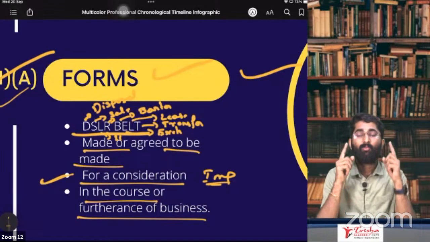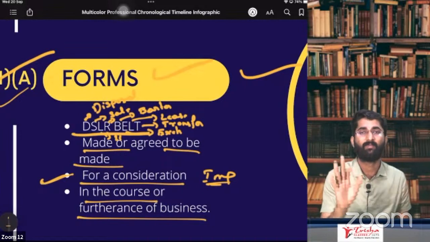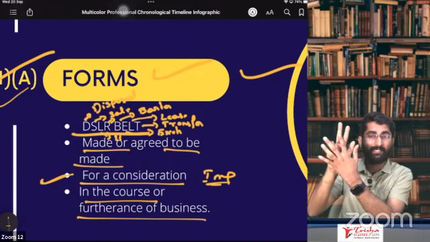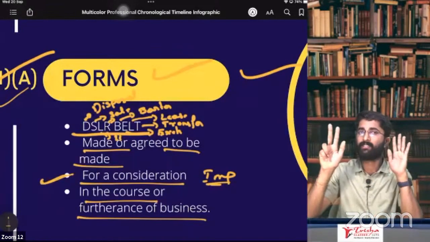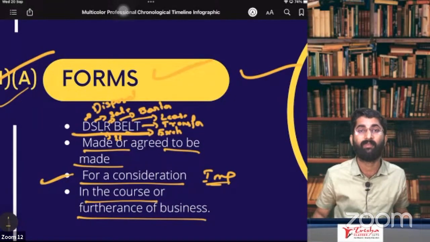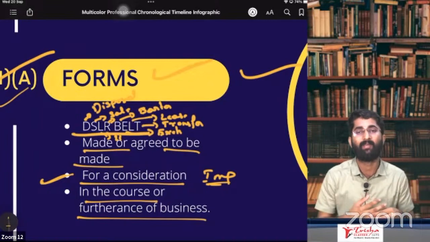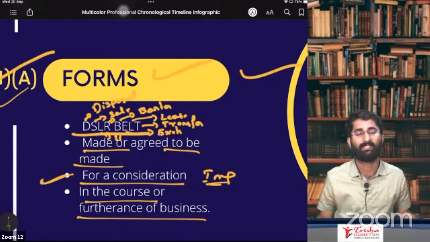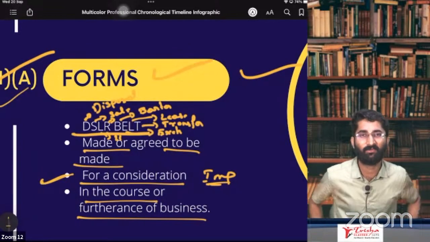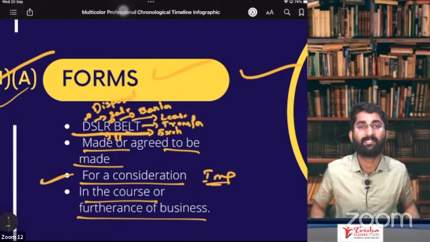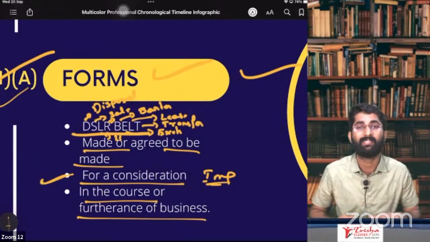See, what is supply as per section number 7, subsection 1, clause A? Any form of DSLR belt made or agreed to be made for a consideration. There should be a consideration. If there is no consideration, there is no supply. Third one, for a business. You should be doing the business of it. Example, I had one jewelry. I am selling it to Anubaran Jewelers. So in that case, will there be GST on this? Is it a supply, sir? No, it is not supply.